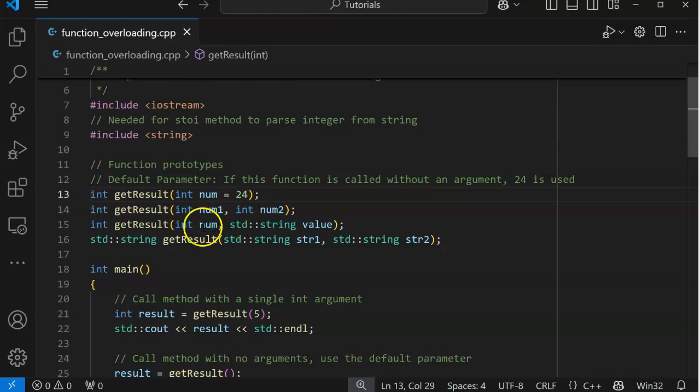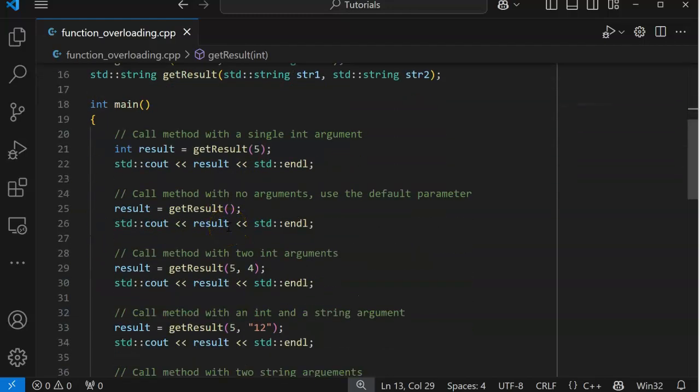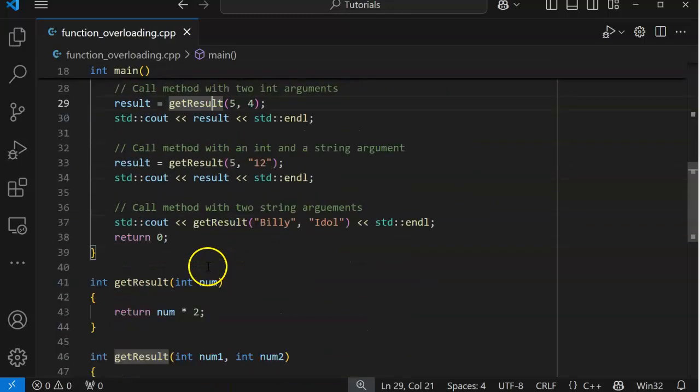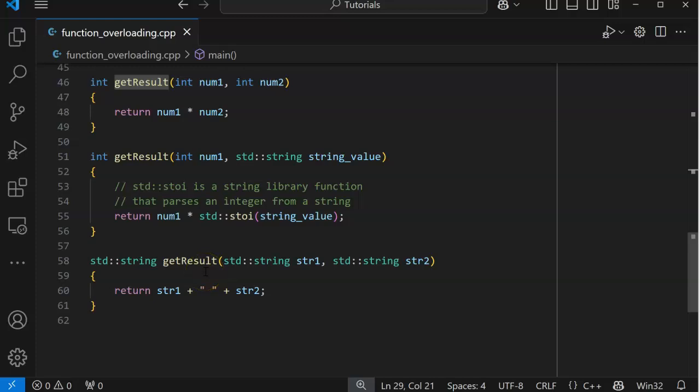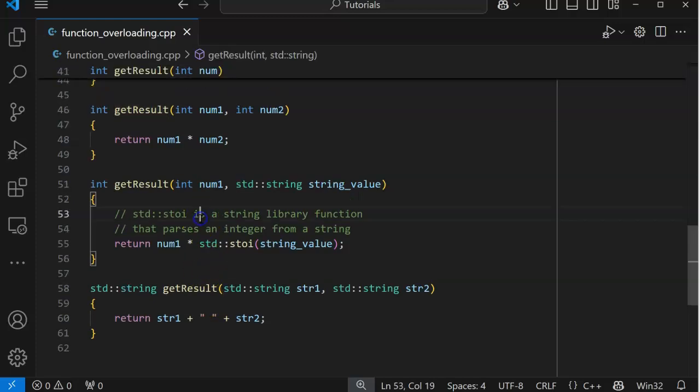And then we pass in one int with a string, we pass in two strings, and the compiler knows when it gets here, it says, oh yeah, you are destined for this one, you are destined for that one. So it knows where to send the code as it's compiling everything, converting our text into binary computer code that the operating system can understand.